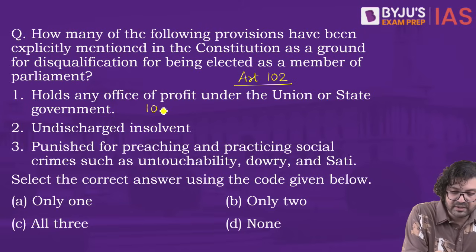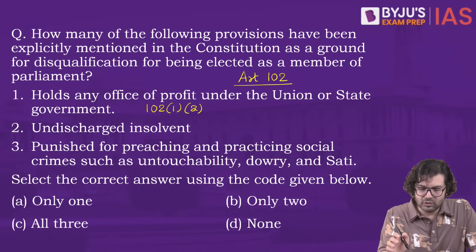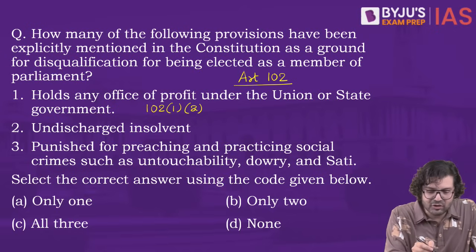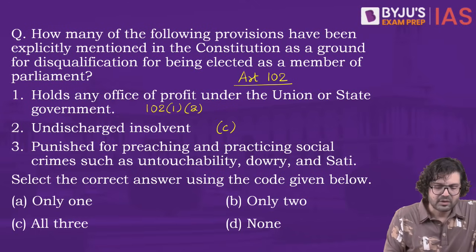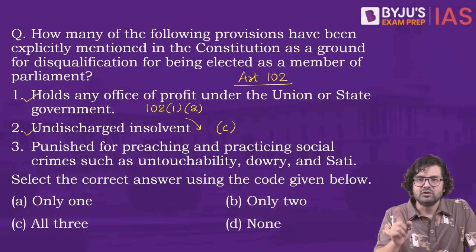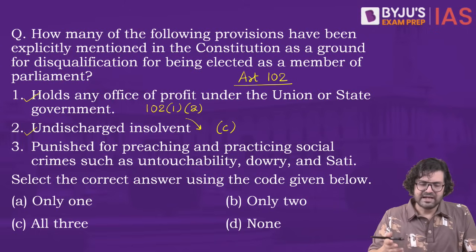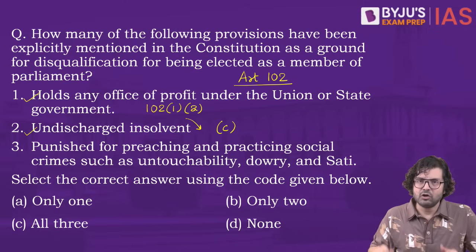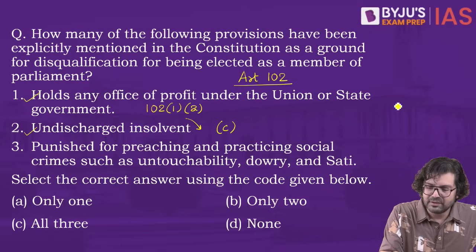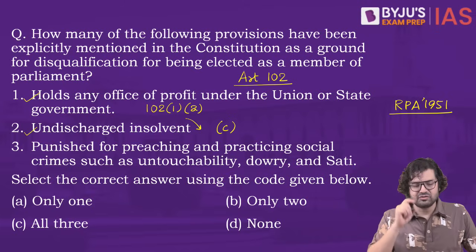In fact, if you look at article 102 clause 1, the very first subclause A is office of profit, a disqualification. Then you have unsound mind, clause B. Then you have undischarged insolvent. This is subclause C of the same clause. So this is also there. And then you have subclause D, which talks about not being a citizen. Okay, these are the 4 disqualifications. And of course, subclause E says that we can have more disqualifications depending on a law made by the Parliament. A very good example is a law called RPA 1951, which has various sections which talk about disqualifications.